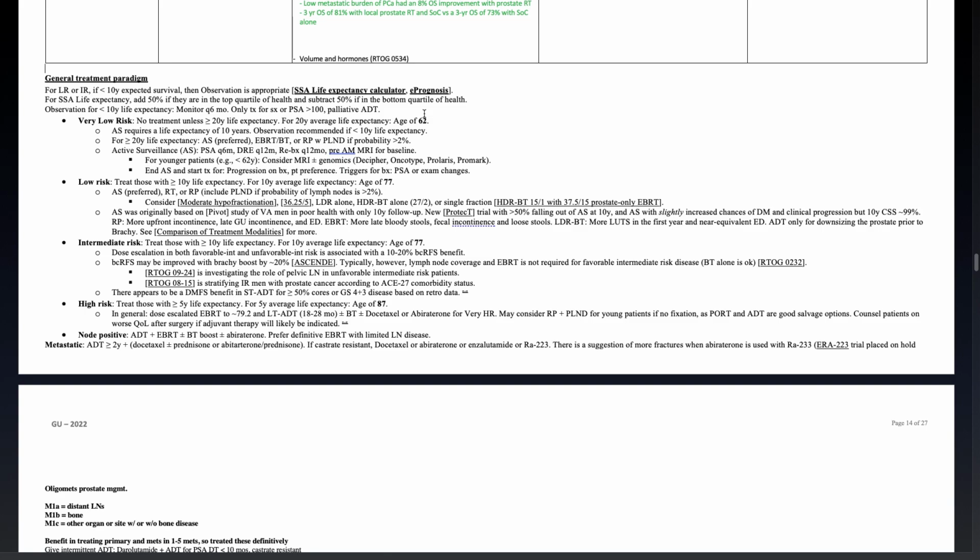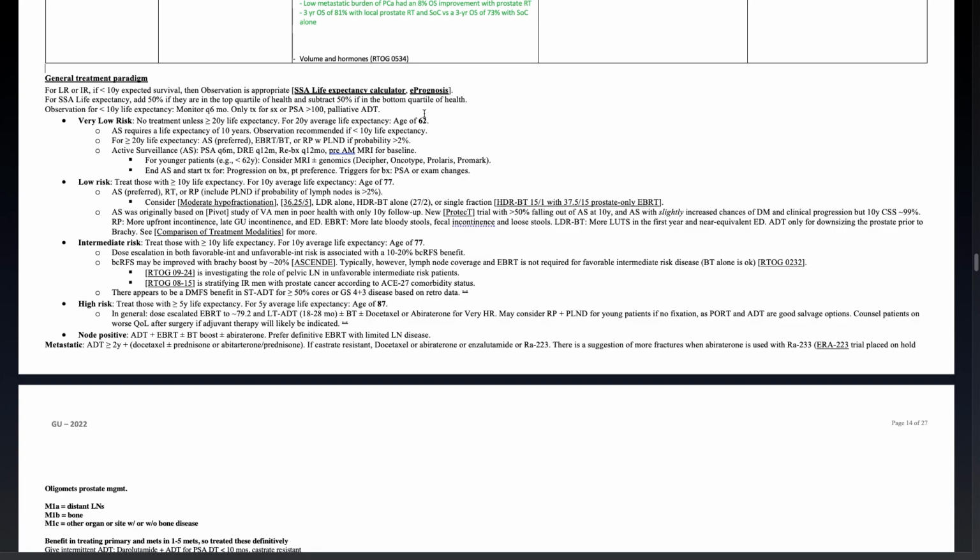Prostate MRI for baseline. For younger patients less than 62, consider an MRI with genomics like Decipher, Oncotype, Prolaris, or Promark. End active surveillance and start treatment for progression on biopsy or patient preference. Triggers for biopsy are a PSA or DRE exam changes.